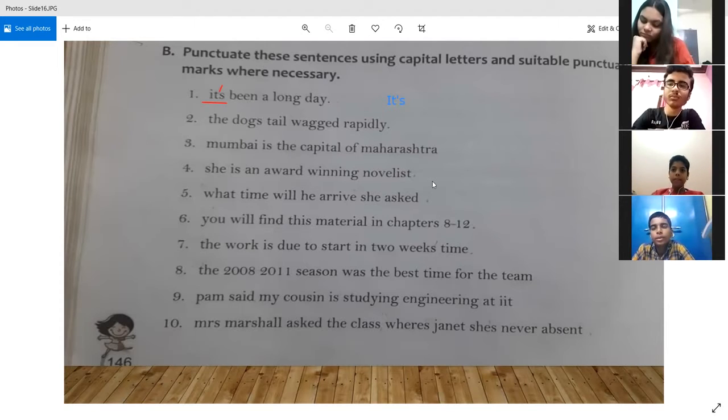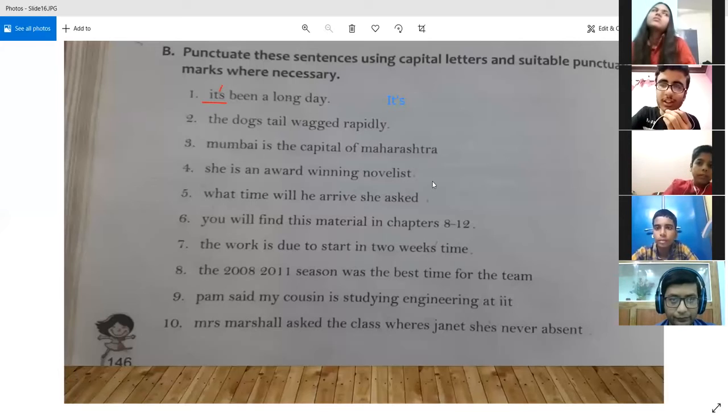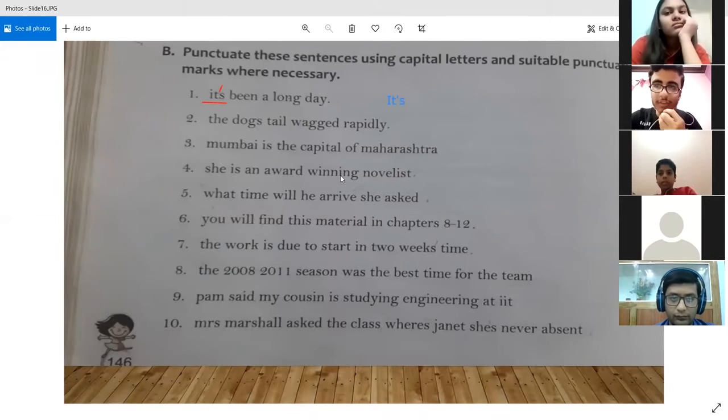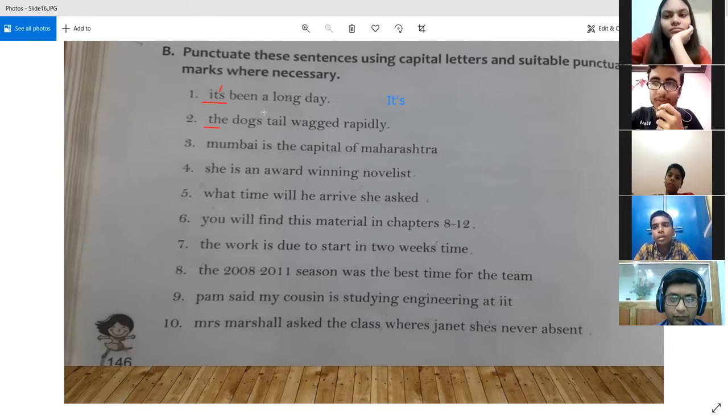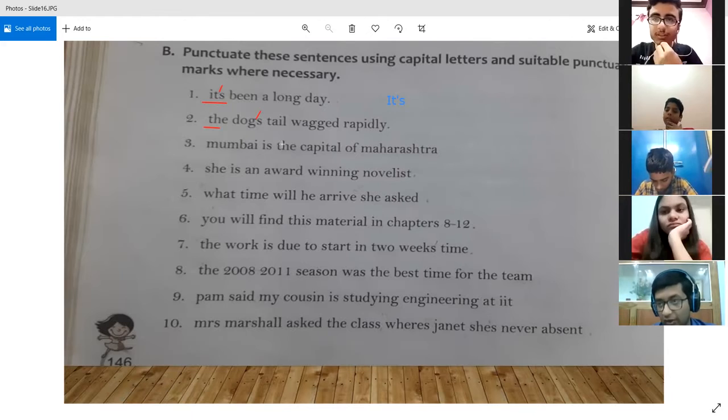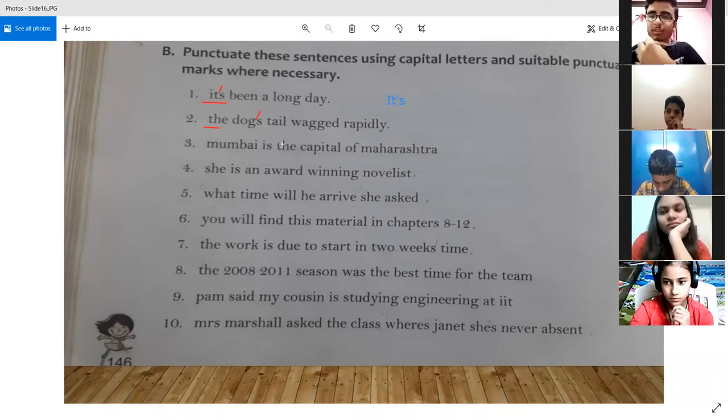Okay, Anirudh. Yes, sir. Good morning, teacher. Good morning. Sir, in "the dog," T will be capital, sir, because it is the first letter. And after "dog," after G, there will be an apostrophe. Okay, so there is a use of an apostrophe over here after G. Why? Because we are trying to show possession, and we know that if we want to show possession, we need to use an apostrophe. This is one of the uses of apostrophe.